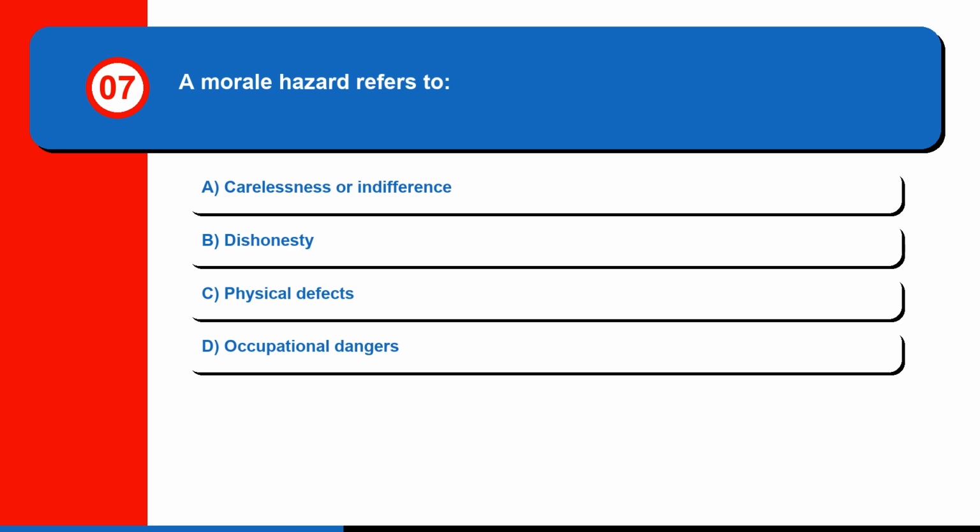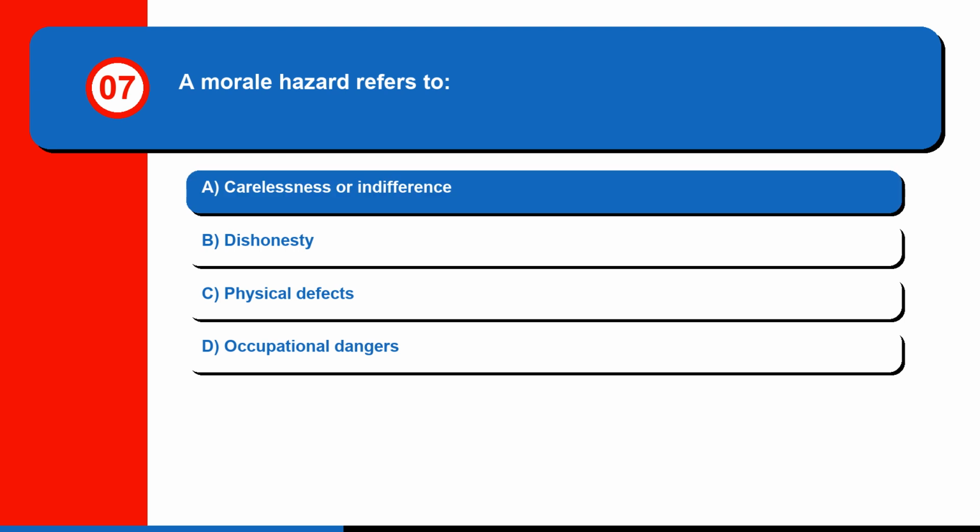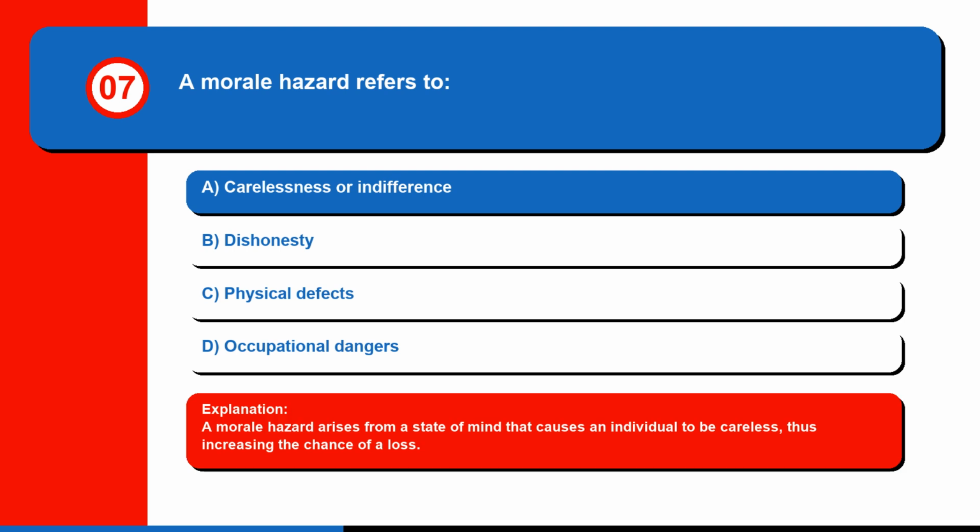Question 7. A morale hazard refers to: A. Carelessness or indifference, B. Dishonesty, C. Physical defects, or D. Occupational dangers. The correct answer is A. Carelessness or indifference. A morale hazard arises from a state of mind that causes an individual to be careless, thus increasing the chance of a loss.